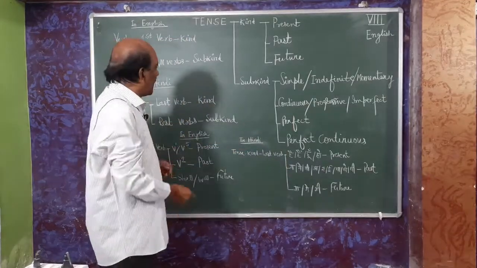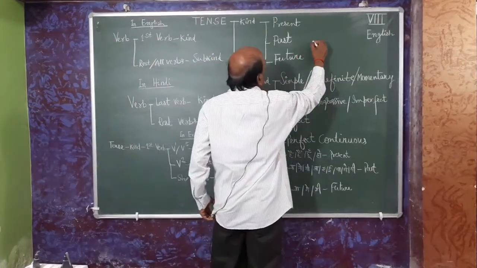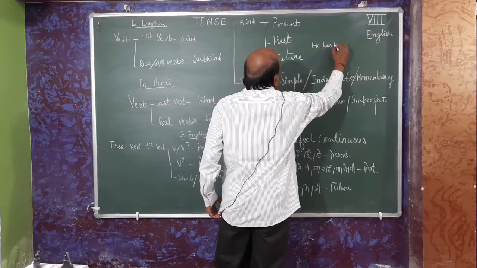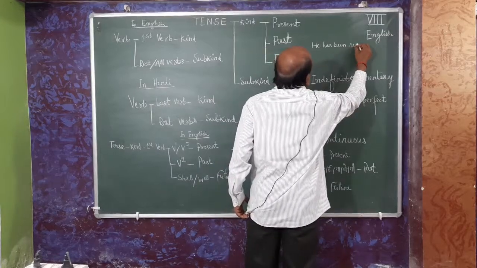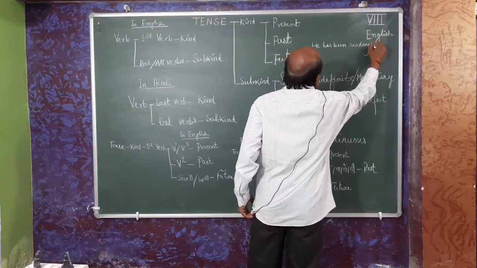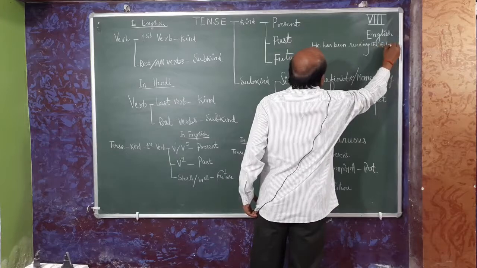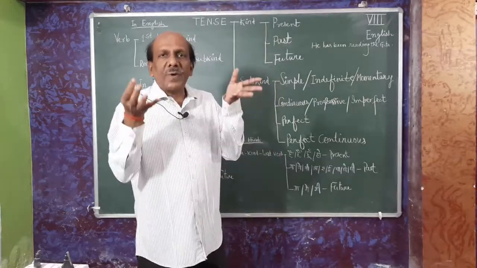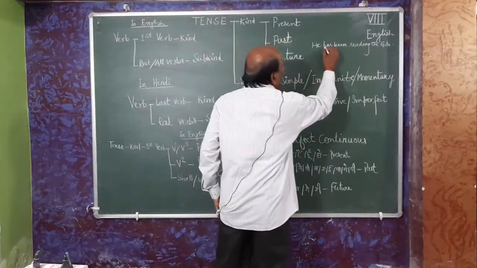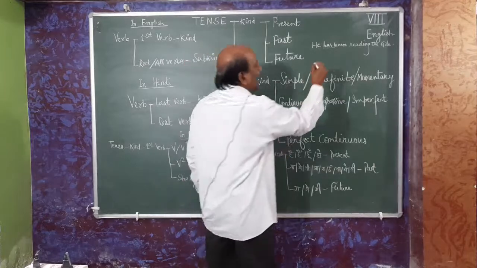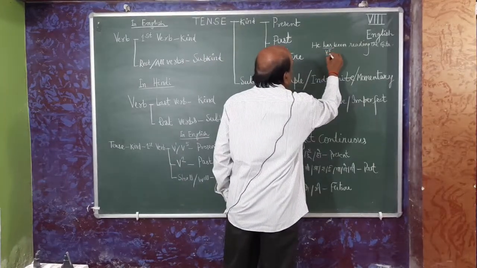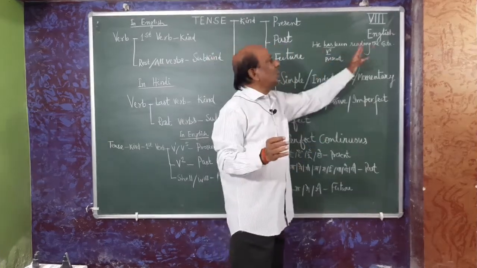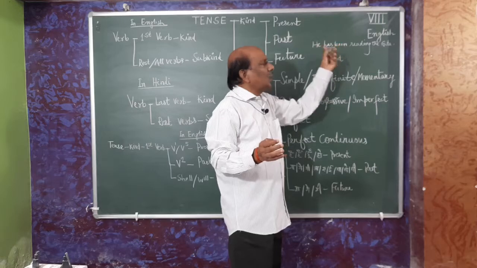So, see some examples. See here, he has been reading the Gita. We have to find out the name of kind. See here, our first verb is has, and has is the V5. So, it is present tense. We need not go elsewhere. We have to focus on only the first verb.